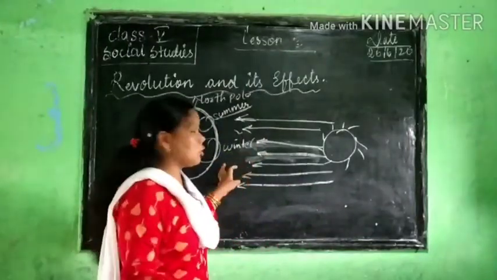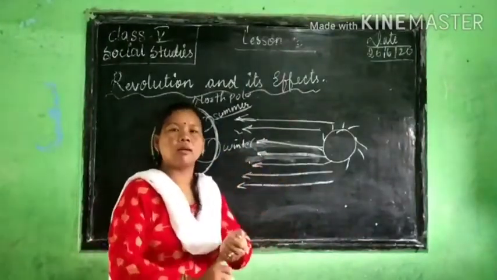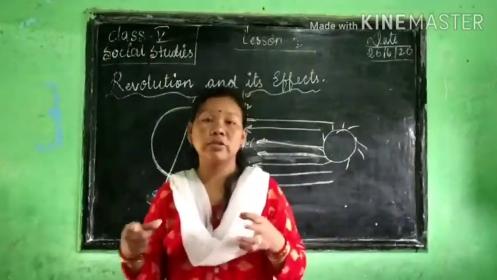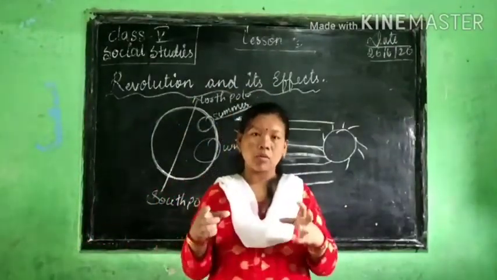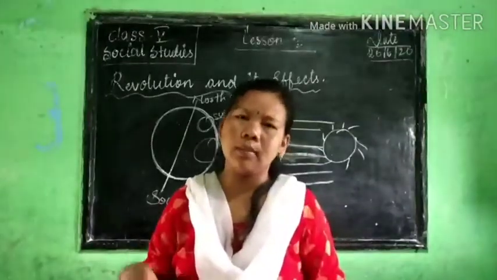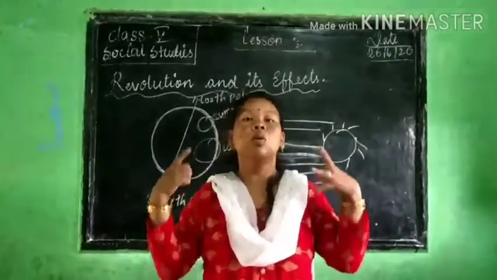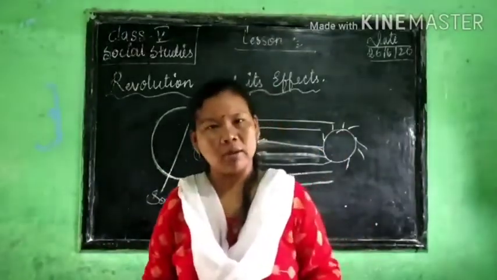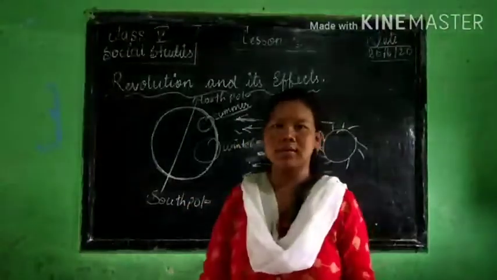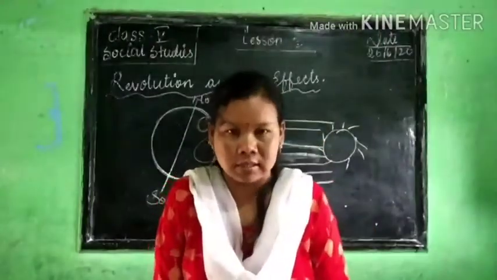Autumn is the same way: when our earth gets medium sunlight, that will have autumn, and when it gets more sunlight, that will have summer. Understand? So like this, revolution causes seasons.